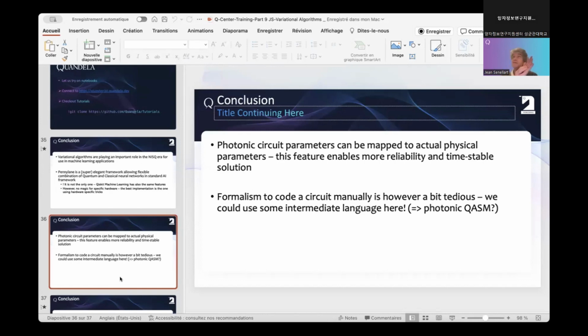There is something missing if we look at the complete ecosystem of the framework. Here we had to go to the very low-level implementation and to name the phases. So we cannot imagine that we keep doing that if we have some chip with 1,000 phase shifters. It's not possible to think that manually we'll be implementing the value of the phase one by one. So probably we are missing some intermediate layer, some kind of abstraction layer that would allow the developer to implement a circuit very precisely, but not needing to name the different phases.